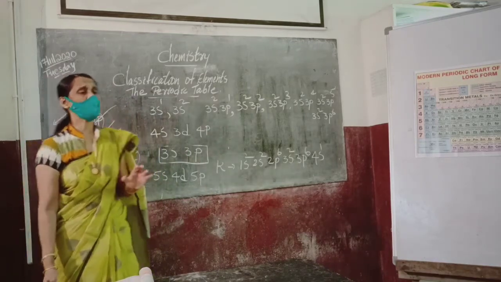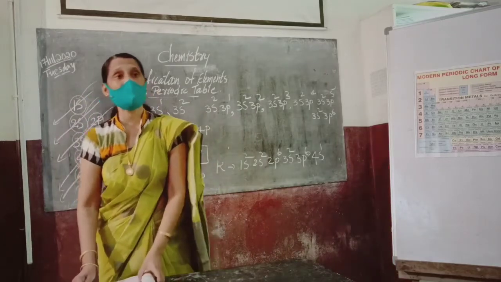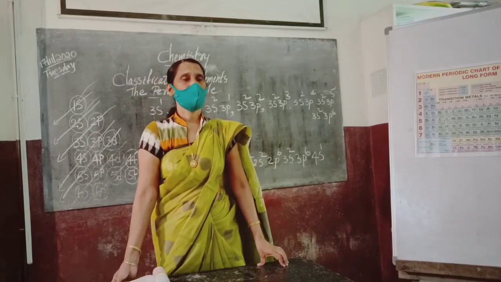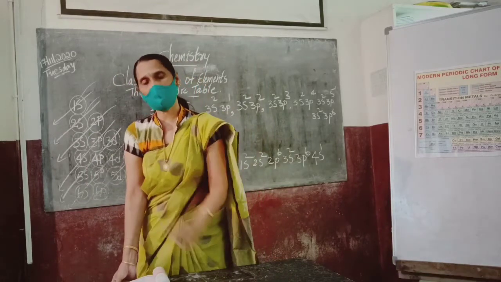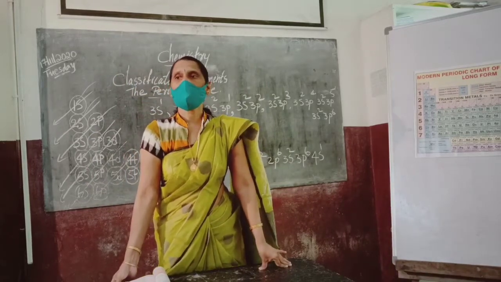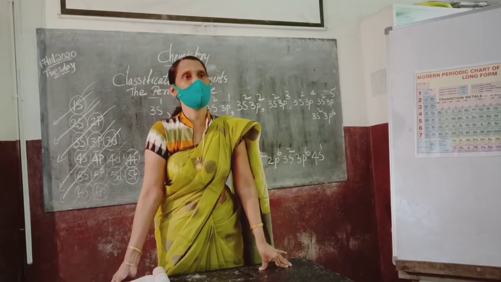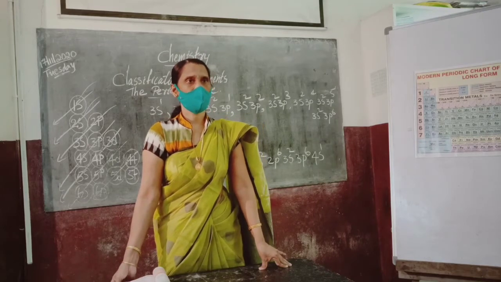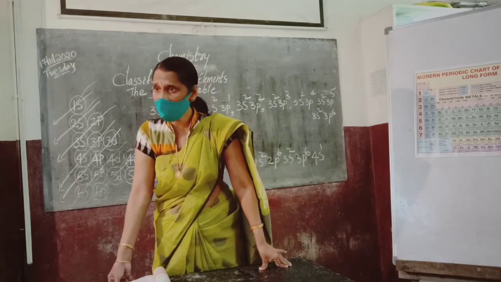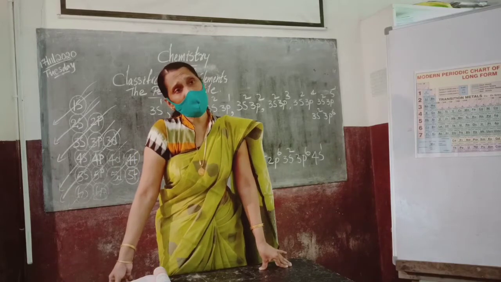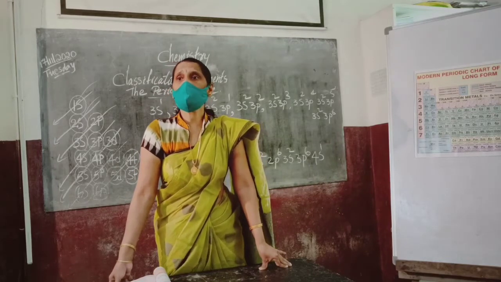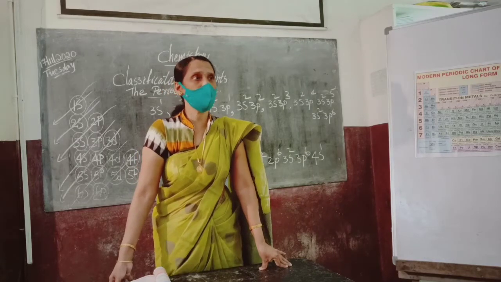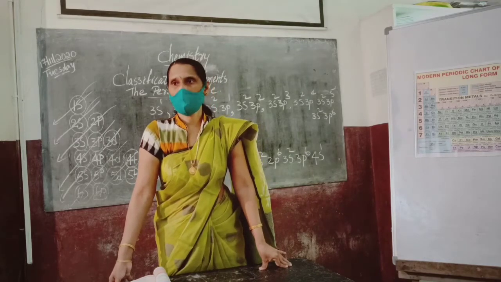So all the first group elements start with ns1 configuration, and the last group, the inert gases, end with ns2 np6 configuration. All the first group elements start with ns1 and end with ns2 np6. So you got the general configuration and how many elements are possible in each period.